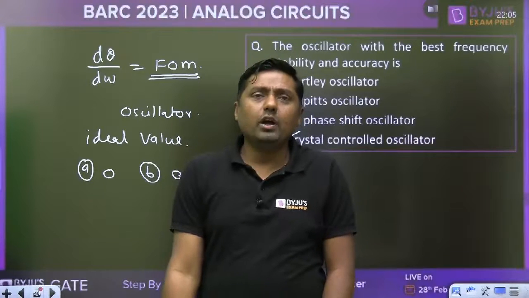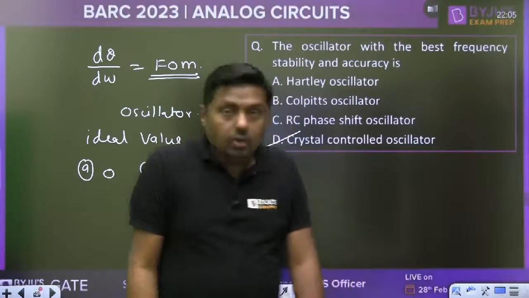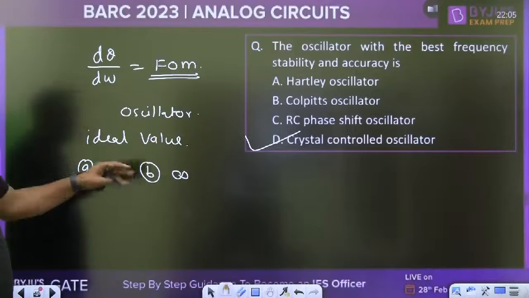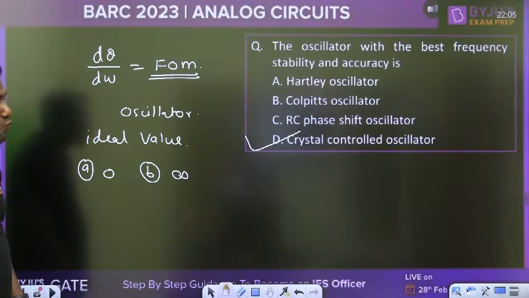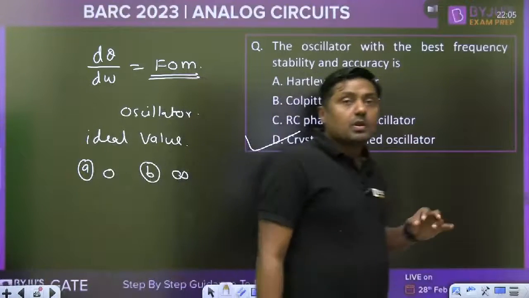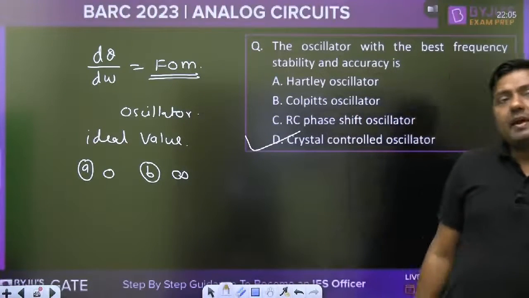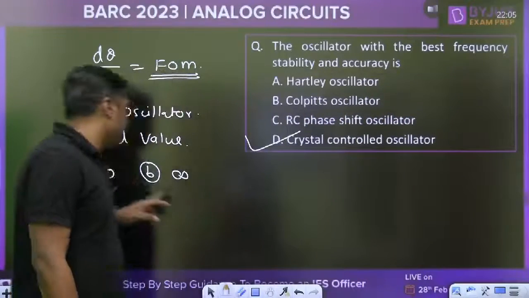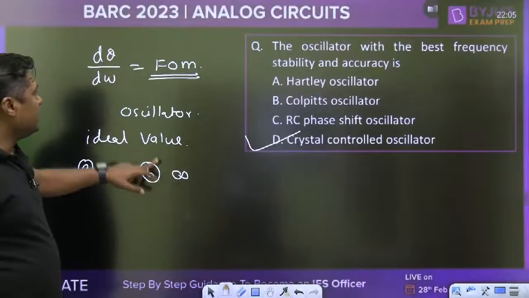Vinay, you are giving 1. Oh, 1 means what? 0. I have given the two options only, 0 or infinite. It should be as maximum as possible, and that is what? Infinite.